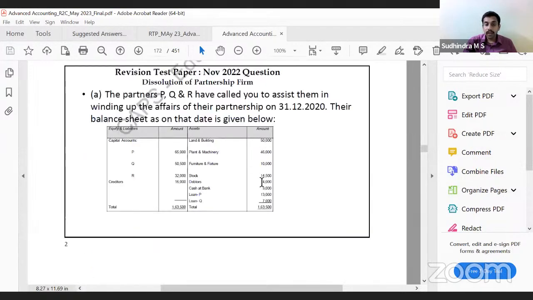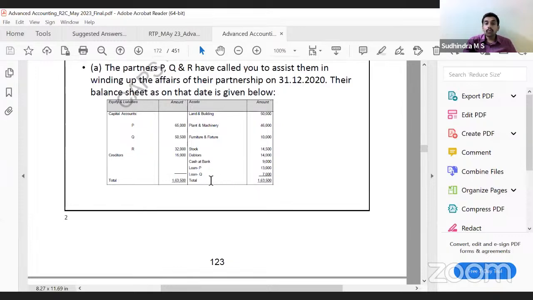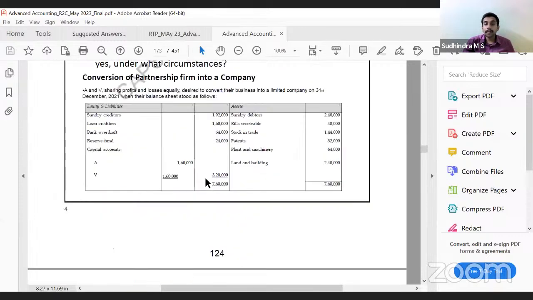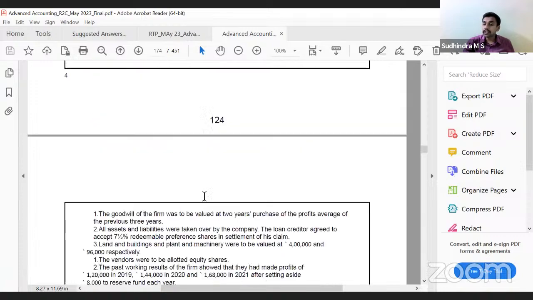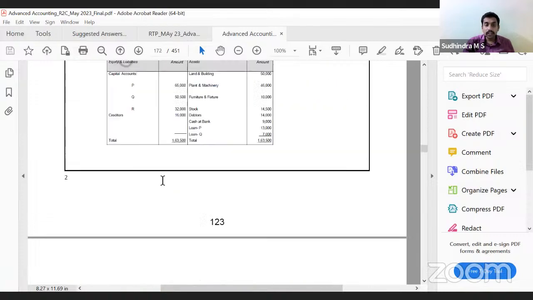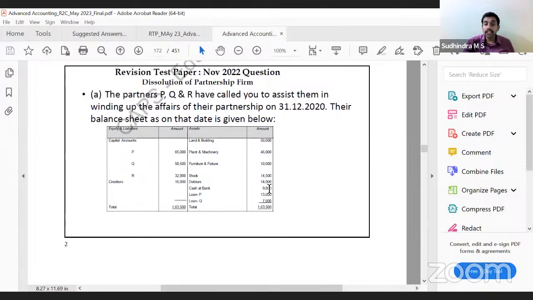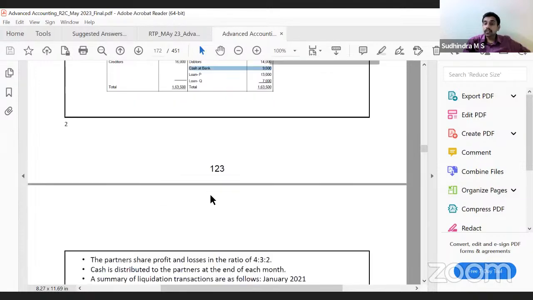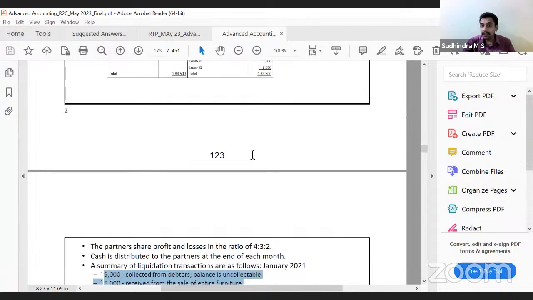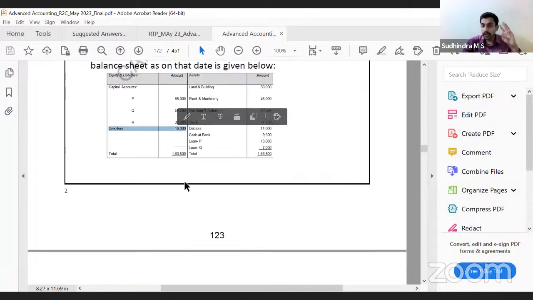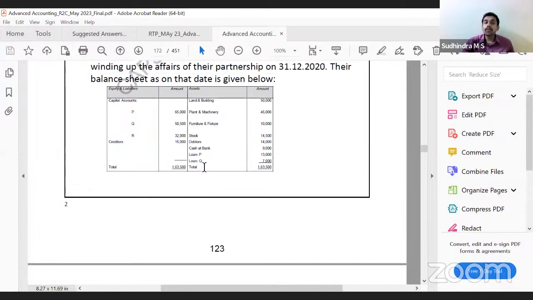10,000. Correct. Now, how do we pay this first? We have to pay the creditors first. Creditors is 16,000, but we also have opening balance of cash 9,000. So that also has to be considered. We have 10,000 here plus 19,000. First pay off 16,000 to the creditors. You have 3,000 left. How do we apportion?